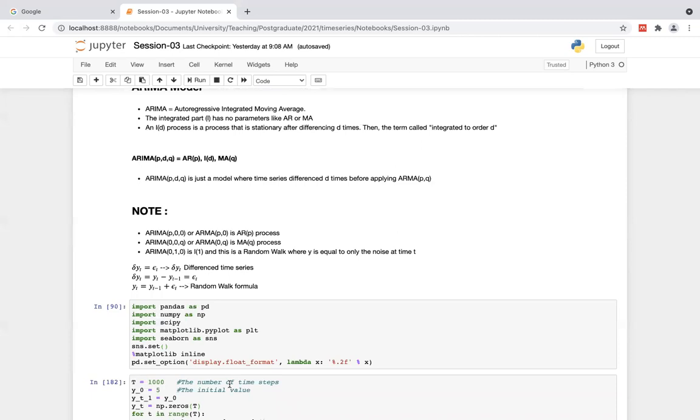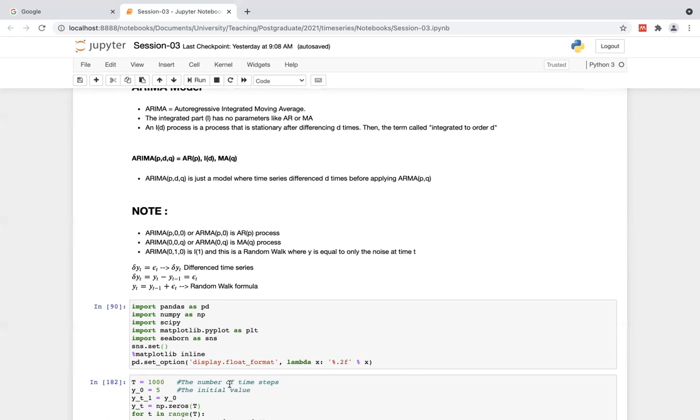The integrated part is like a random walk, where from the previous time step, with a noise component, we move to the next step.